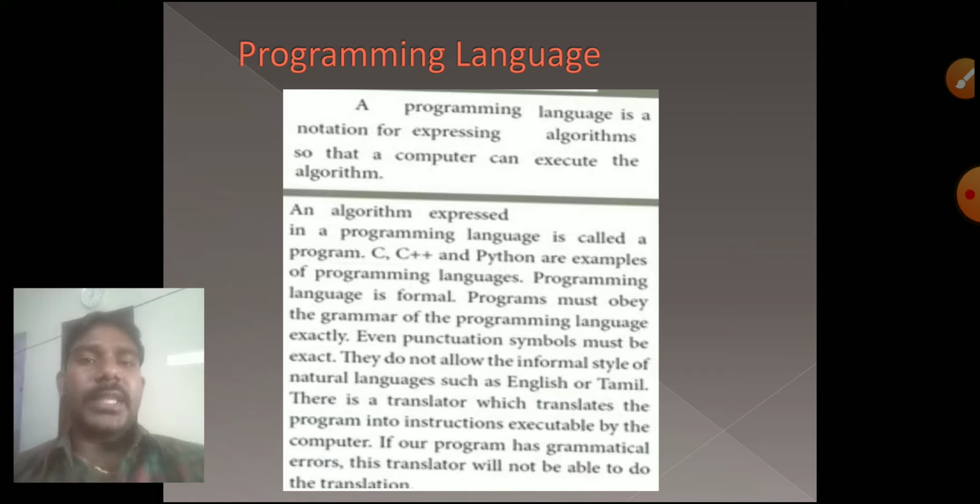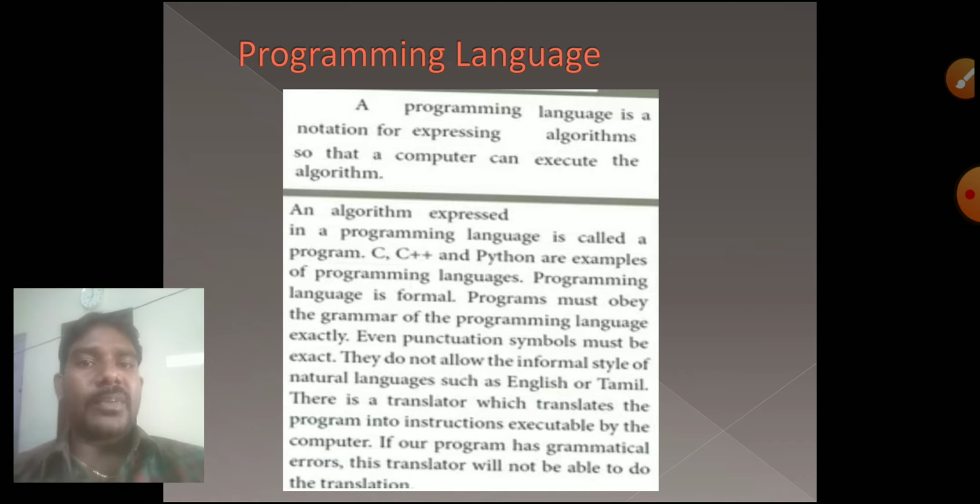All of that is very important in a programming language: where we have to use those symbols and punctuations. We have languages like English or Tamil, and likewise in a computer we create programming languages algorithmically. We give it to the computer, and a translator translates the program.